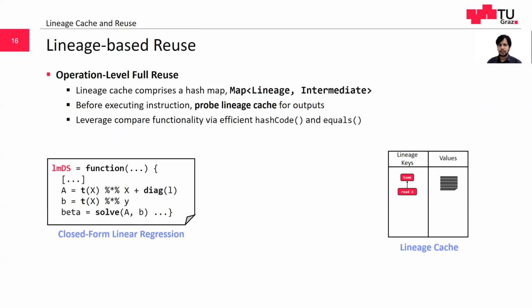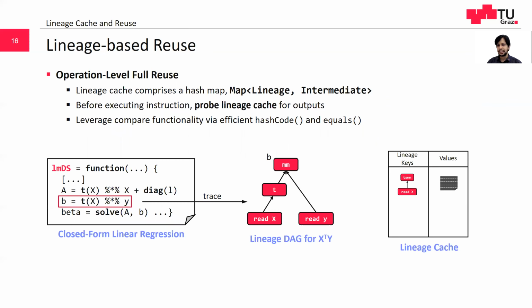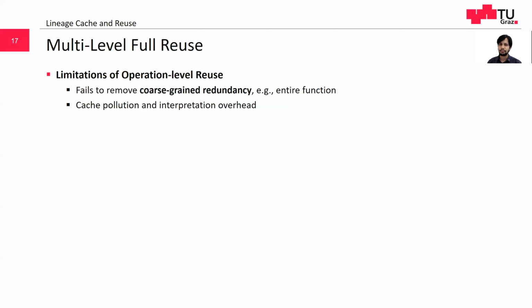Returning to our running example, before executing an instruction, we first trace lineage. Then we use the obtained lineage trace to probe the cache. If available in the cache, we skip the instruction. Otherwise, we execute and store the result in the cache for future reuse. Basic instruction-level reuse eliminates fine-grained redundancy.